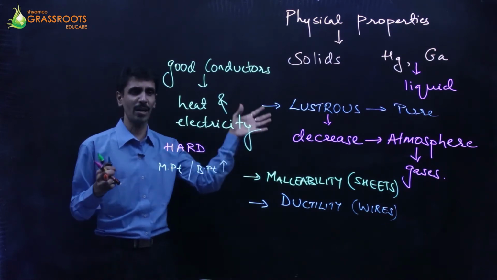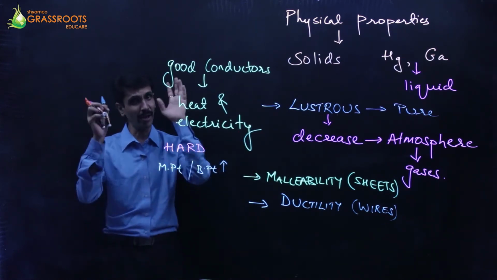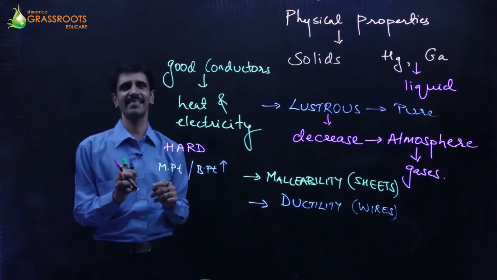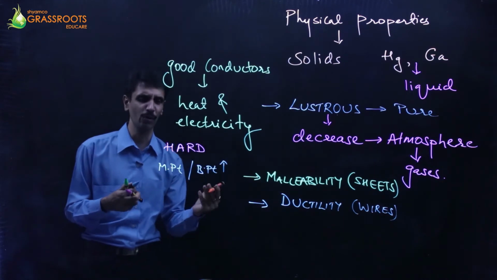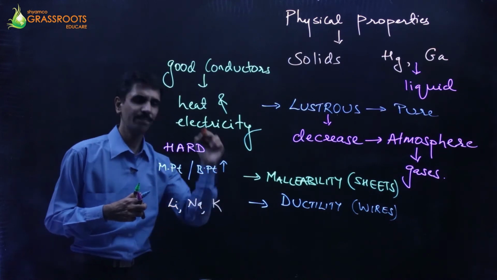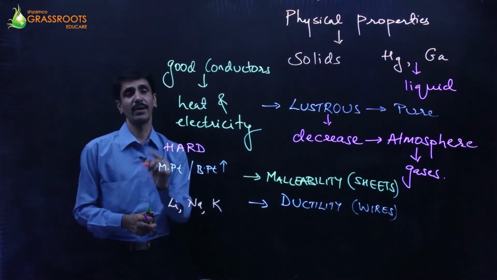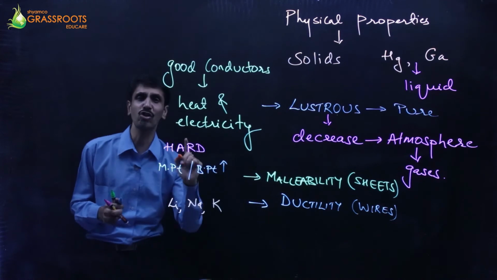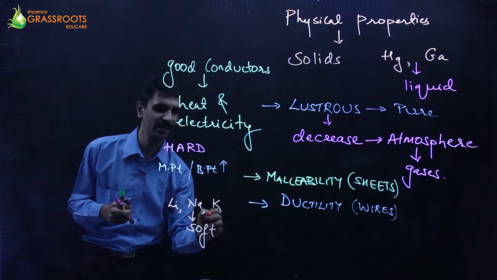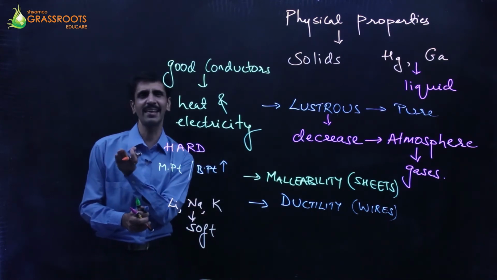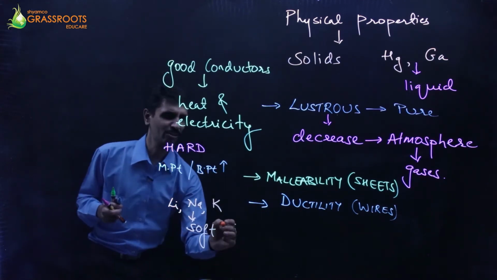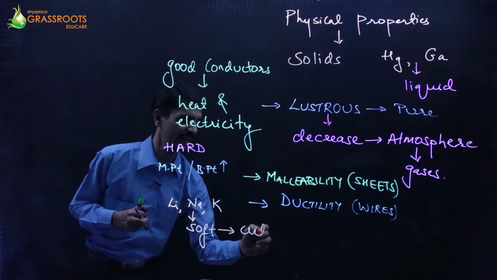And that is, when you talk about hardness, majority of the metals are going to be hard. But then we have certain metals, like examples I would like to give you: lithium, sodium, potassium. They are group 1 when you talk about the periodic table. They are also called as alkali metals. काफी soft होते हैं वो, मुलायम होते हैं. थोड़ा चाकू का वार कर दिया जाए तो जैसा दिल घायल हो जाता है, वैसे ये भी घायल हो जाते हैं. Okay, so it can be easily cut with a knife.